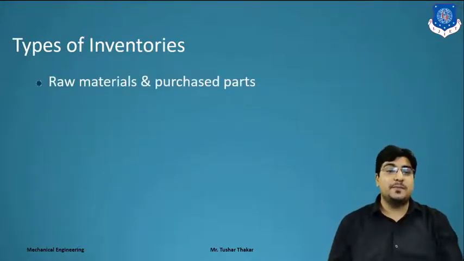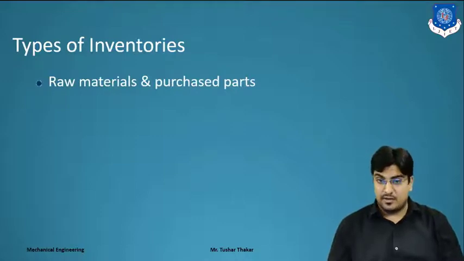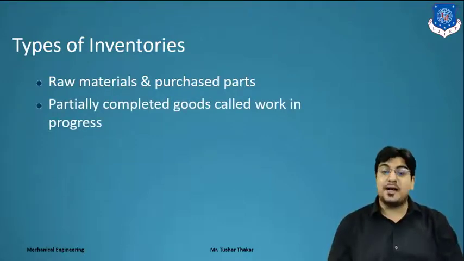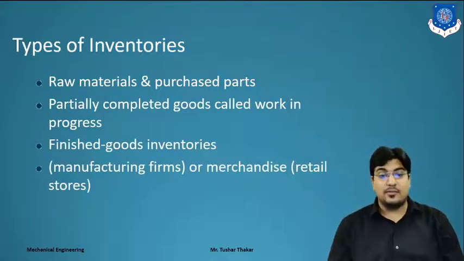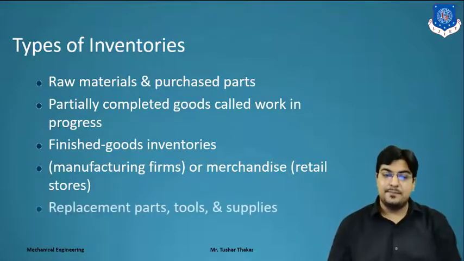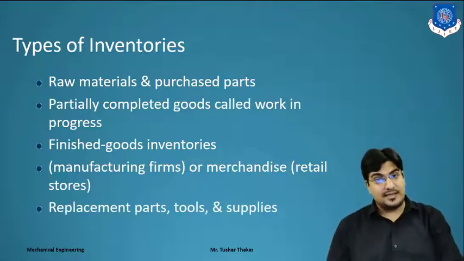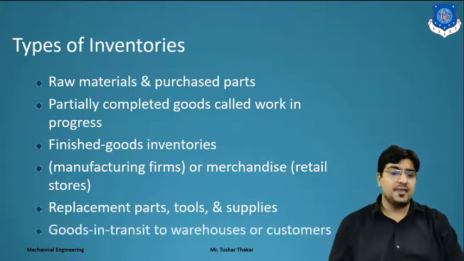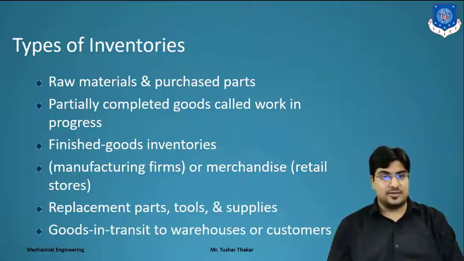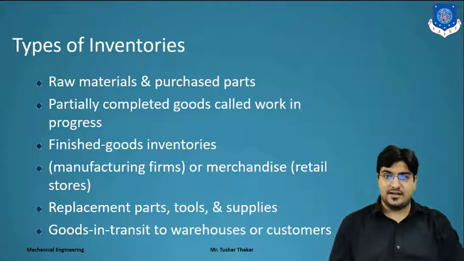Which types of inventories do we have? That is raw material and purchased parts. Second, partially completed, which is called work in progress, right? Finished goods inventories in manufacturing firms or merchandise, that is in a retail store, like the medicine strips, right? Replacement parts, tools and supplies, right? All types of inventories we discuss here. And goods in transit or in warehouses for the customers. This is the basic inventory.